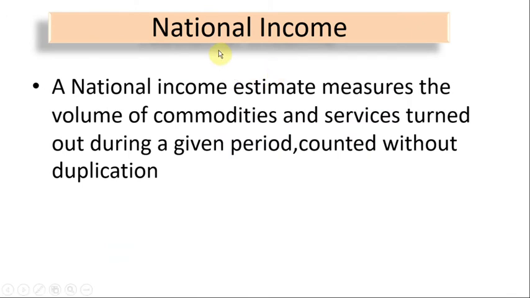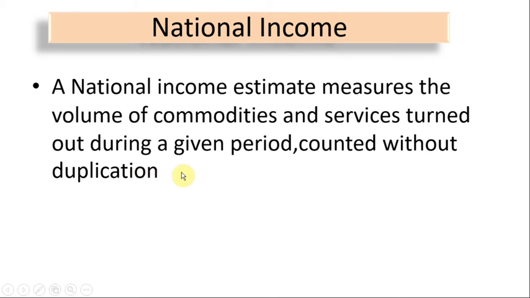Now what is the meaning of national income? Our National Income Committee estimated our national income first in 1948, and this committee defined national income. A national income estimate measures the volume of commodities and services turned out, counted without duplication; that is national income.